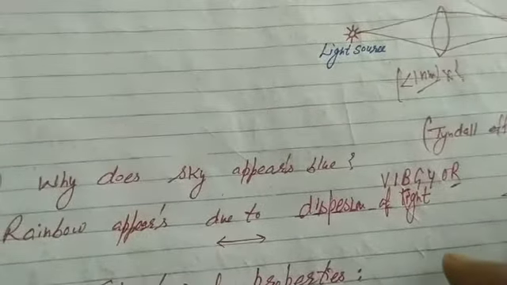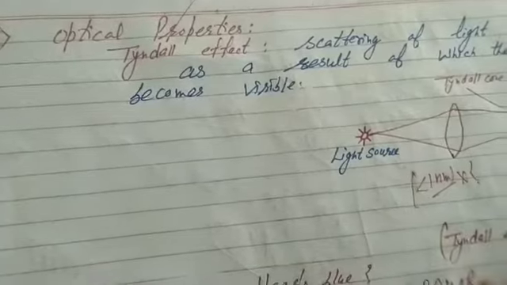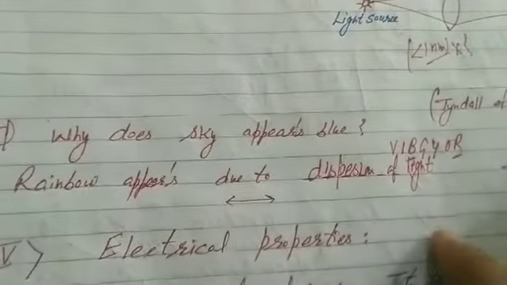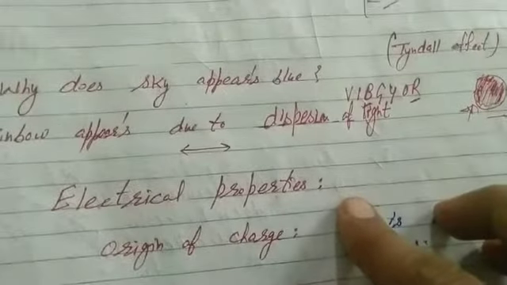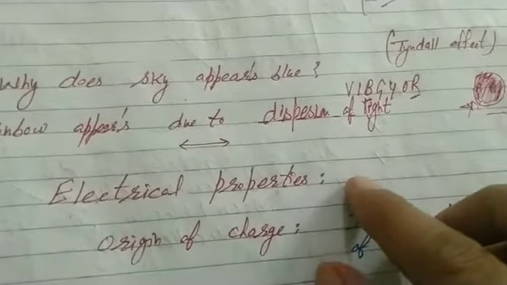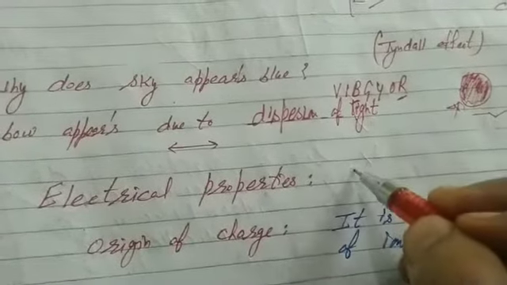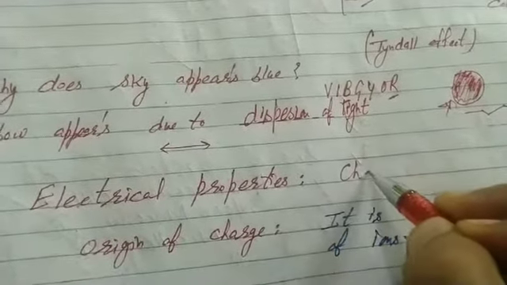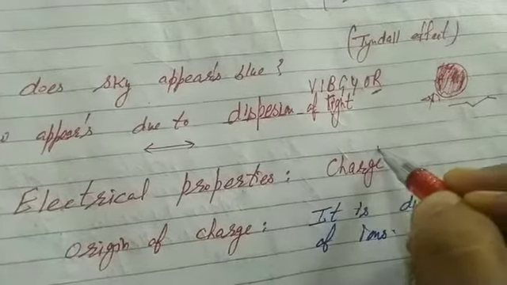That's the second property, the Tyndall effect, and it is an optical property. Brownian movement was a mechanical property. After this, next, students, electrical properties. In electrical properties, it is mentioned that the particles of the dispersed phase, that is colloidal particles, possess charge, and the presence of charge is responsible for their stability.